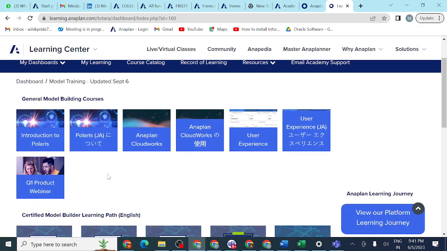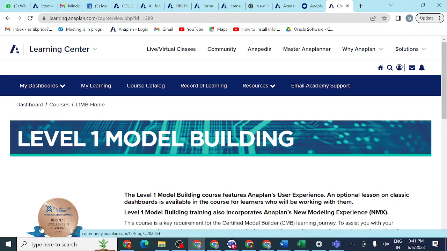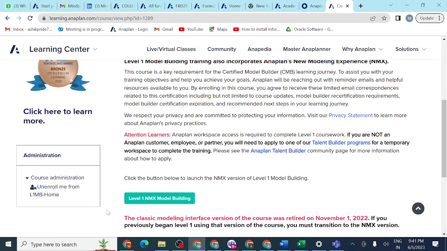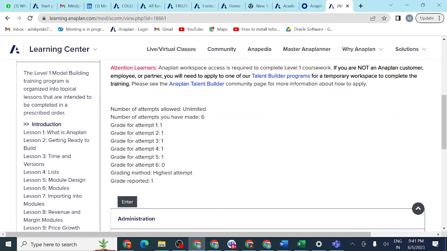After setting time, we need to insert versions. After inserting the versions, we need to create the list. After creating the list, we need to import data into that list. After that, we need to create the modules, and after creating the modules, we need to import the data into that list.